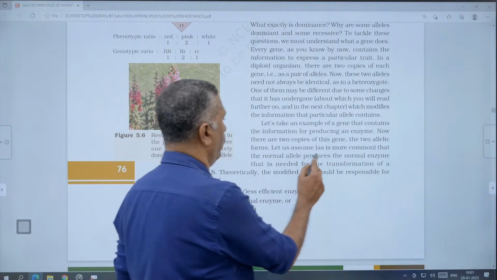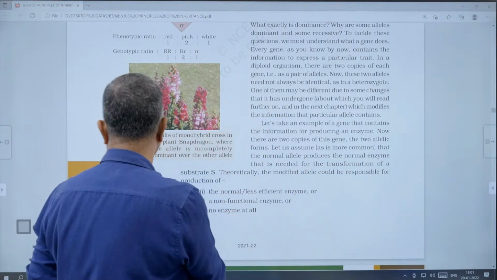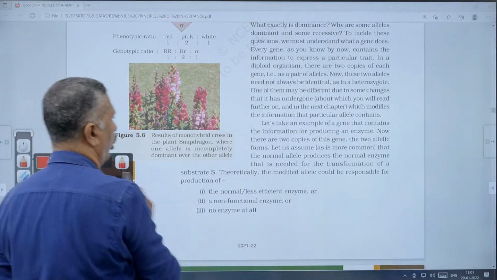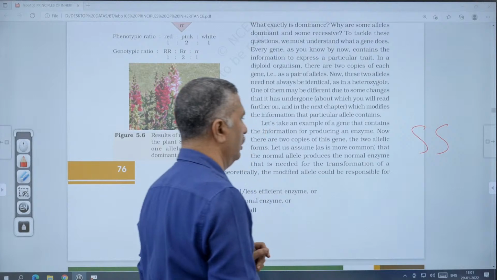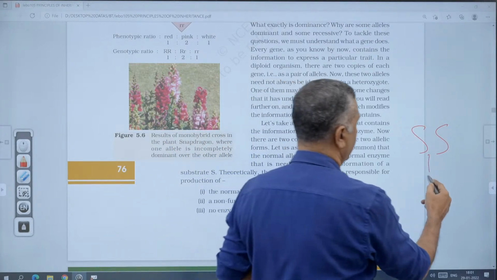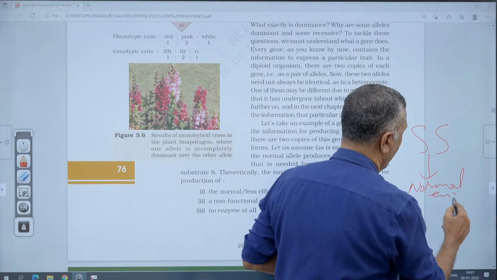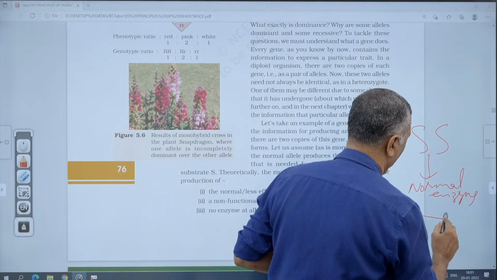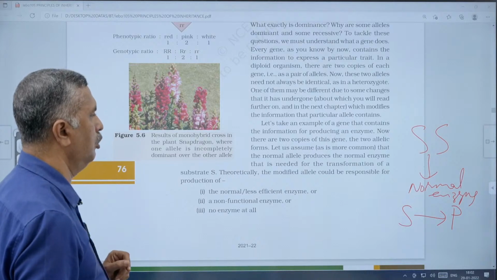Here it is the case of the normal allele, capital S. The genotype is the normal gene, capital S and capital S. It will produce the normal enzyme, and that will convert substrate to product. Okay, substrate to product.